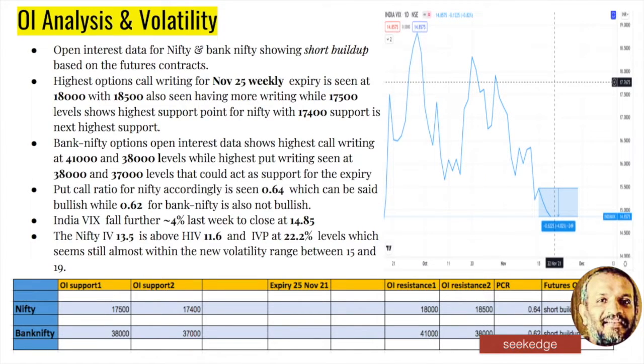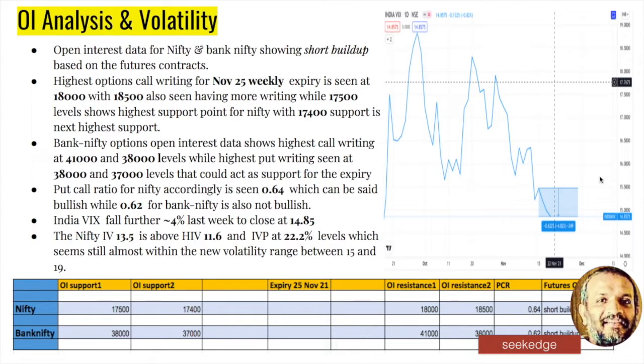Before that, let's look at the VIX. This is the VIX chart that you're seeing. More than 4% dip happened last week, and it has breached almost the 15 level, at around 14.85. IV has also dipped to 30.5, which is above the 11.6 HV, but IVP has dipped from 40 levels to 22 levels. So it has decreased a lot, and whether the high volatility range is breaking or not, we have doubt. There is a chance that it can roll back upwards from here with a spike, which means the market is going down. That's ideally possible if the range of 14 to 19 or 20 is to be maintained. So we'll have to see that next.